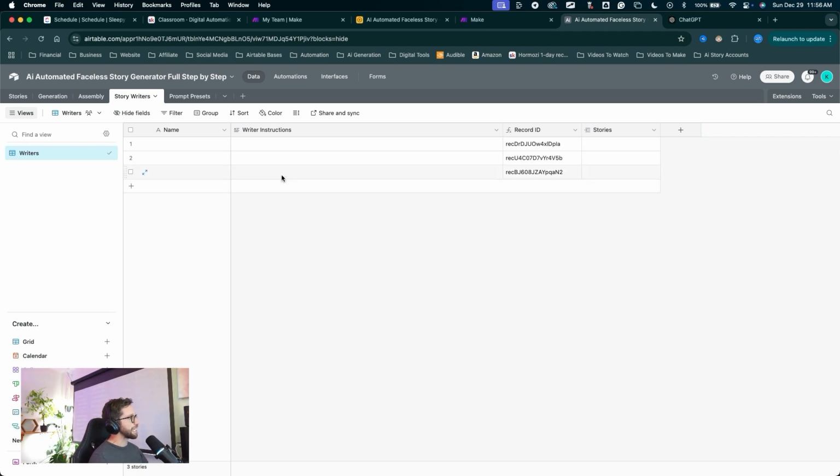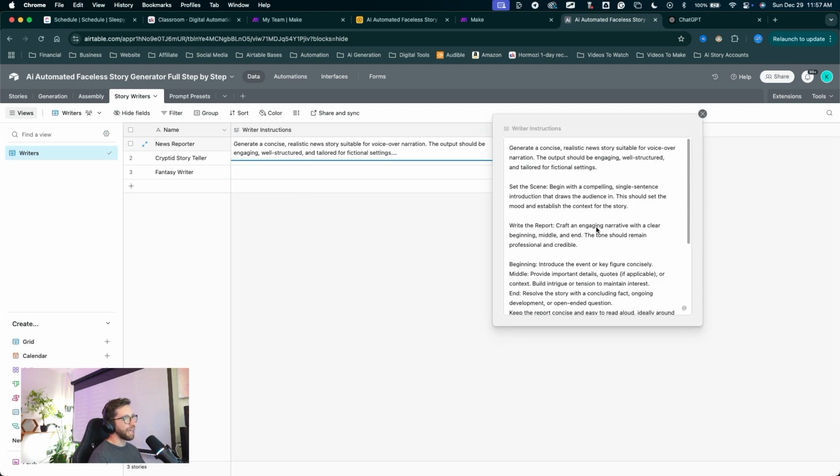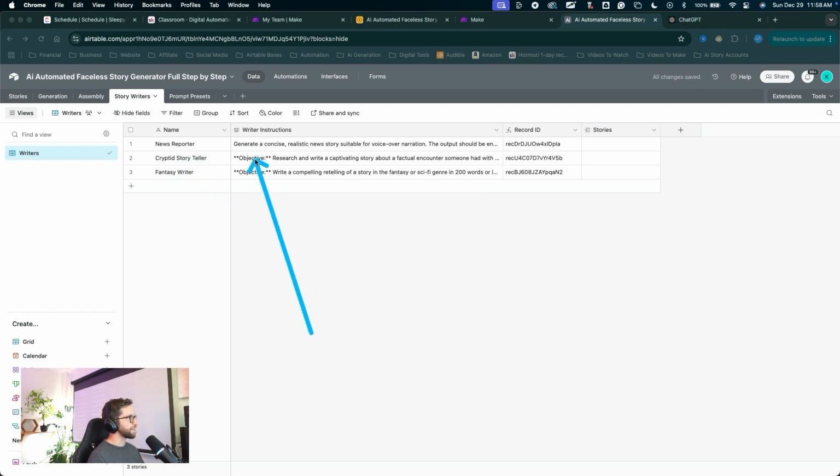I'll go ahead and paste those in here now. For this first story writer, I'll name it News Reporter. The second writer here in the next record down, this is my cryptid storyteller. And my last writing assistant is my fantasy writer. The news reporter instructions, the ChatGPT assistant instructions, I'll just paste into the writer instructions. Again, you'll have access to this full prompt in the school community. I'll paste in my cryptid storyteller instructions into the instructions field for this one, and I'll paste in my fantasy writer instructions for this one.